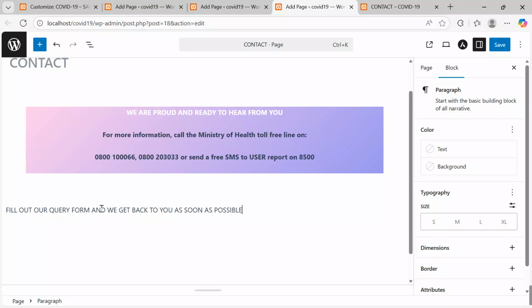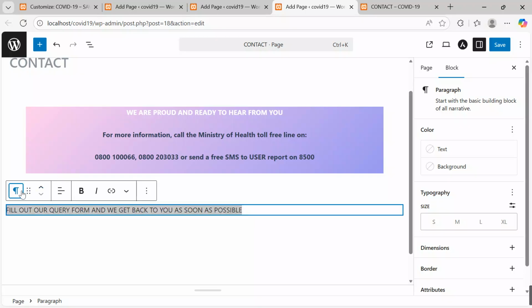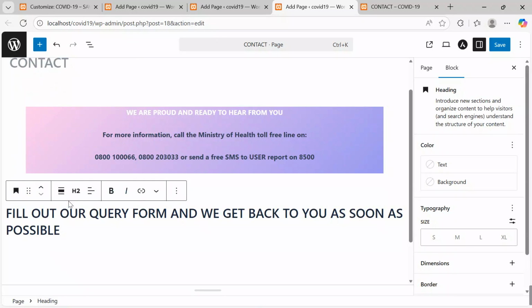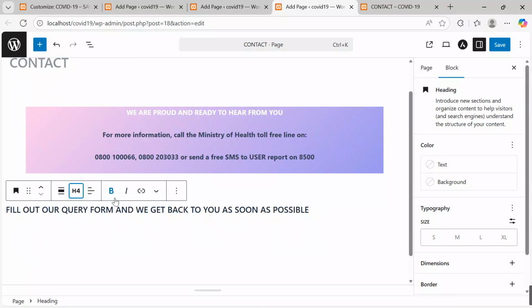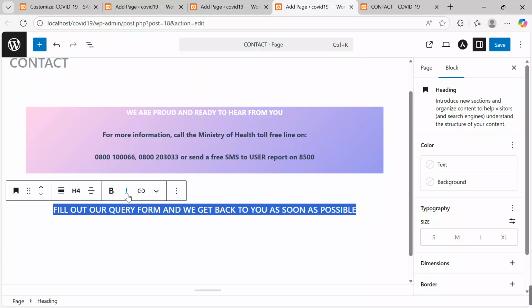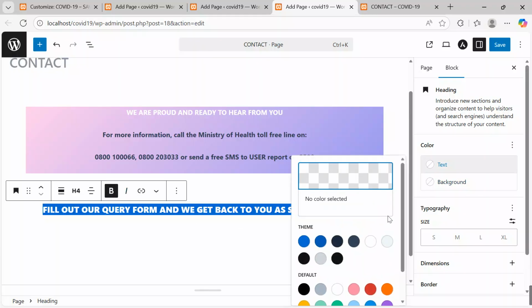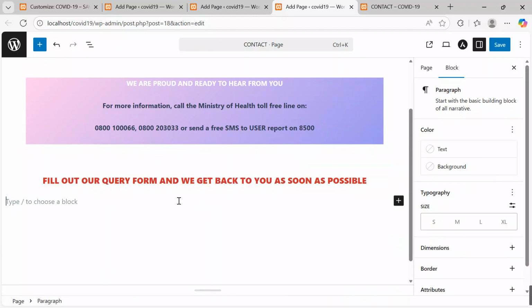Yes, I'm putting a simple heading here. Come to paragraph under heading. I want to keep it around 4, and then I want to align it center, and I want to bold it, and the color, I will be consistent. I keep it red.